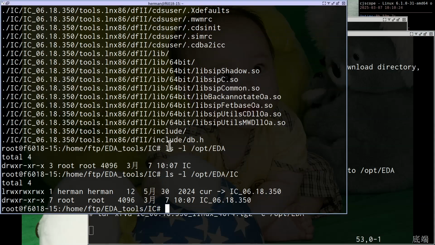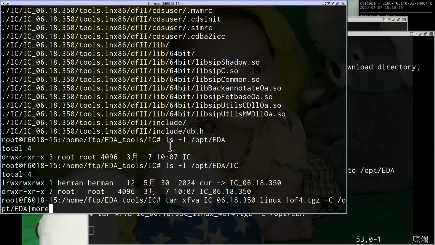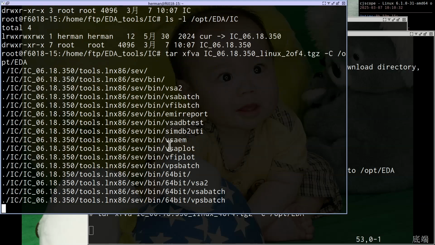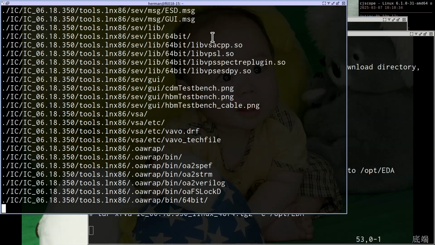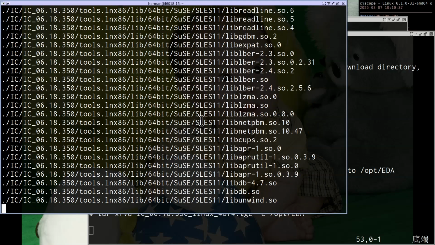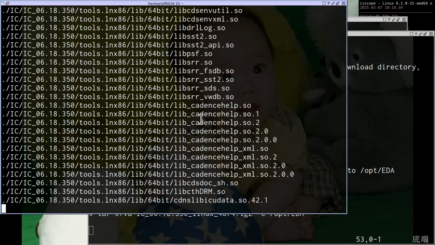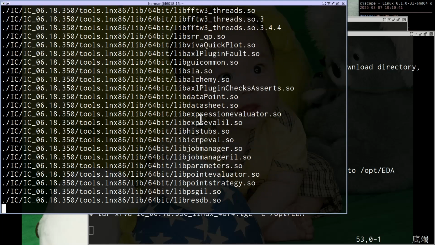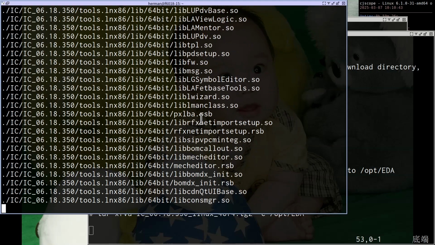So later I need to type this again, 2 of 4. 2 of 4, enter, and it will extract the files. Okay, so you are currently downloading all the 4 files, right?